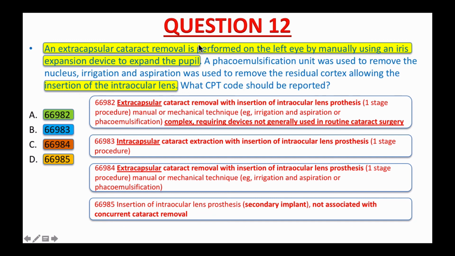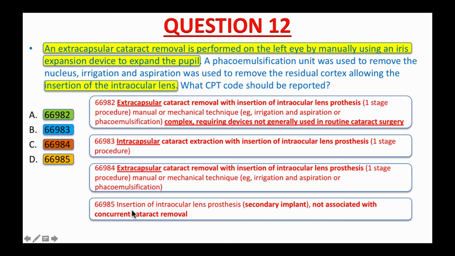Based on what I just highlighted, an extracapsular cataract is removed with an insertion of the intraocular lens performed in one step. So 669A3 intracapsular cataract and 669A5 secondary implant do not apply.